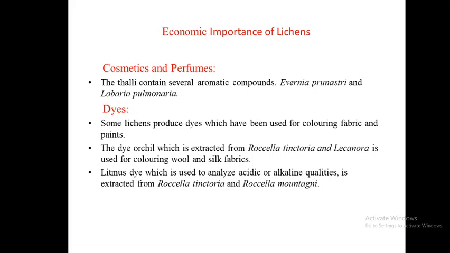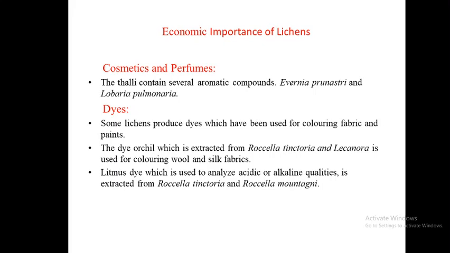Lichens yield different dyes which are used in dyeing silk and wool. Ochrolechia yields purple dye. Orchil, a blue dye, is obtained from Roccella. Parmelia omphalodes is a source of brown dye.